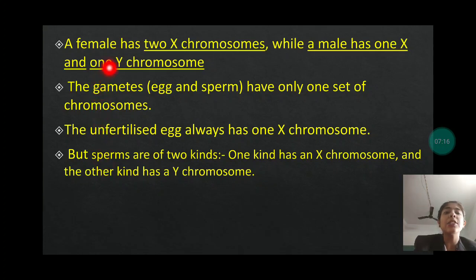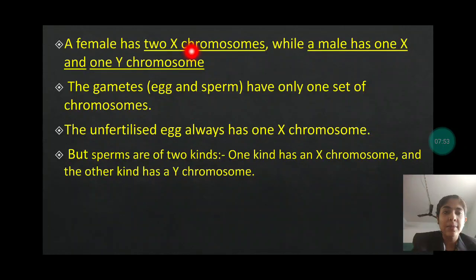A female has 2 X chromosomes while a male has 1 X and 1 Y chromosome. फीमेल के पास कितने क्रोमोसोम है X वाले? 2 X chromosomes, and male has 1 X chromosome as well as 1 Y chromosome. The gametes, that is egg and sperm. Egg के पास क्या होगा? 2 X chromosomes, and male के पास क्या होगा? X and Y chromosome. But here what will happen? Egg and sperm, इसके पास कोई भी एक टाइप का क्रोमोसोम होगा.